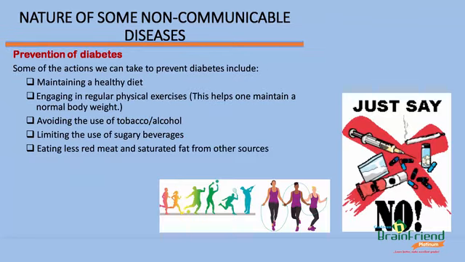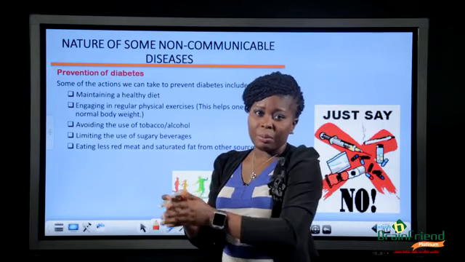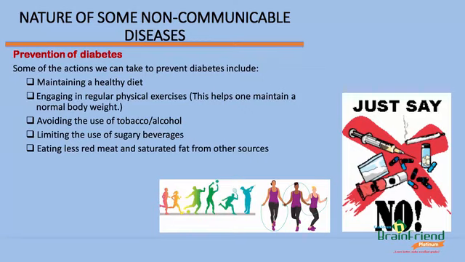So some of the actions we can take to prevent diabetes would simply arise from what we talked about in the disease factors. So maintaining a healthy diet, engaging in regular physical exercise. This would help also maintain normal body weight. So it will help to put off obesity. Avoiding the use of alcohol and tobacco. Limiting the use of sugary beverages. Yes, sometimes we have the cravings to take sugary things, but we must limit their use.